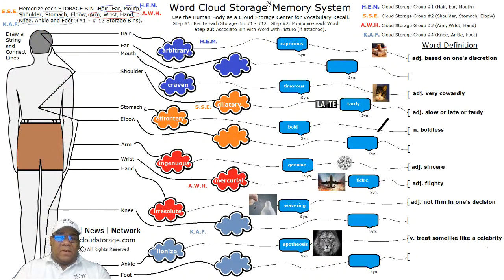We have a very unique synonym, apotheosis. We wanted to inject this synonym into the lesson simply because apotheosis is such a cool word. And if you're able to associate apotheosis with the word lionized, to treat someone like a celebrity, then you're going to be able to kill two birds with one stone, because you'll be able to pick up on the definition of apotheosis as well as lionized.